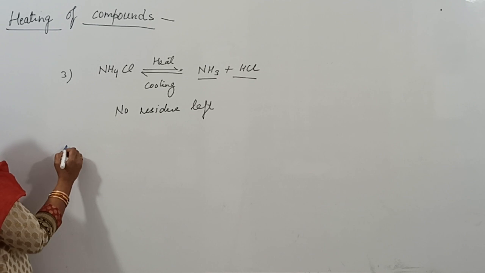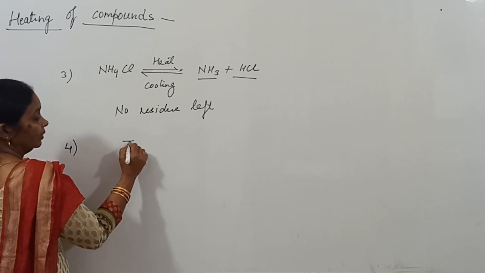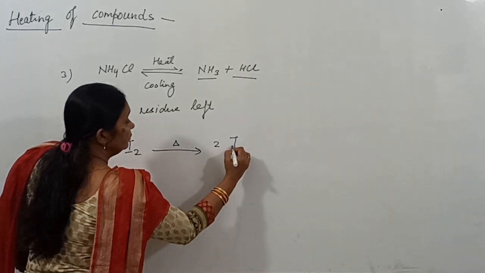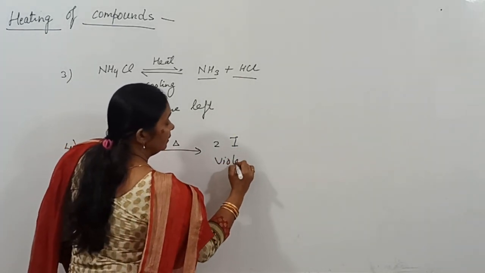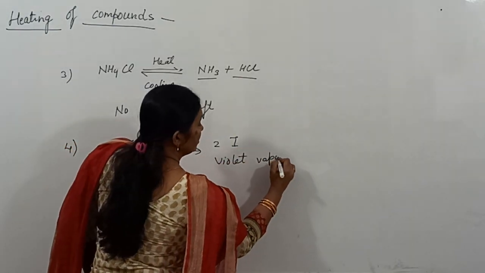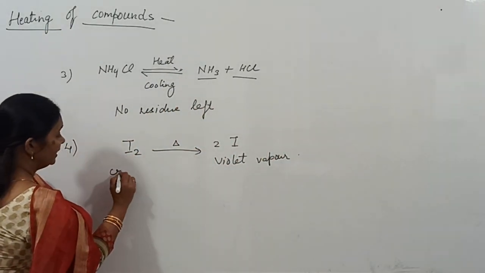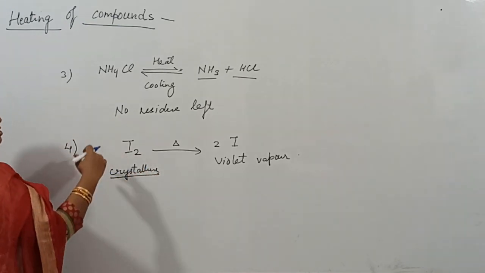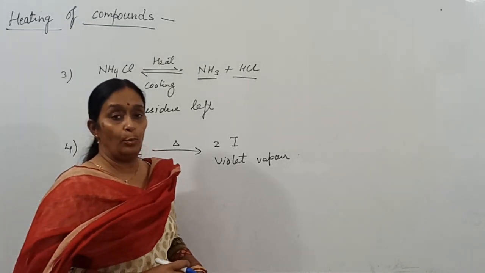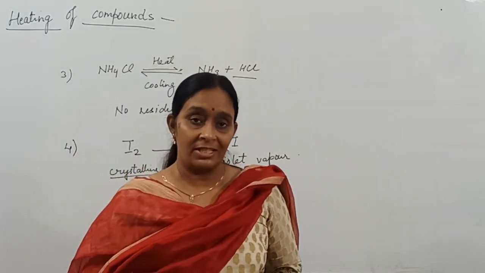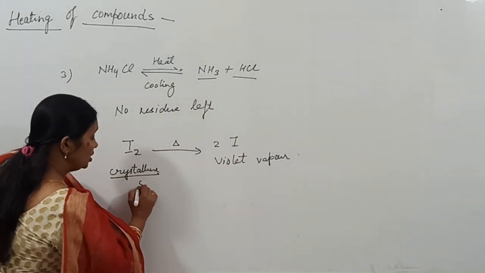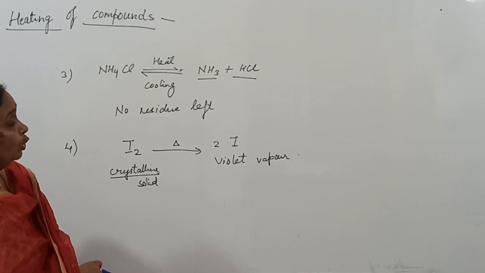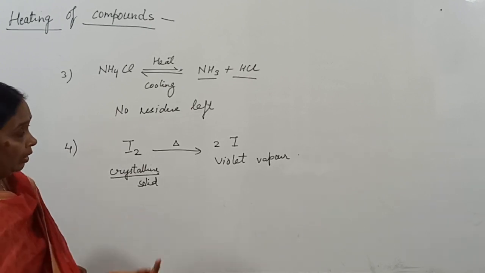Now, next is iodine. When you heat iodine, you observe violet color vapors. Iodine is also a crystalline substance, so this crystalline solid changes into violet color vapors. And in this case also no residue is left because vapors are formed.